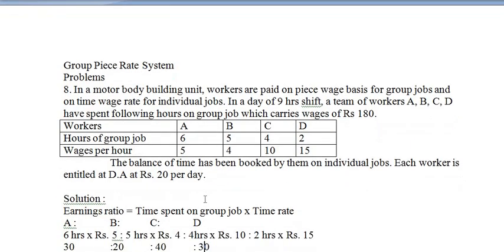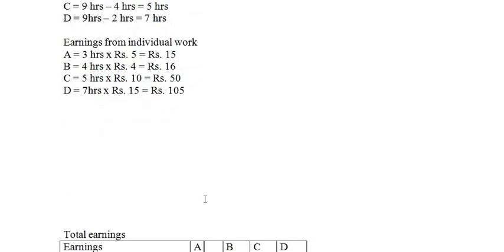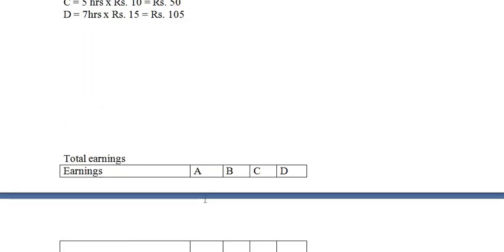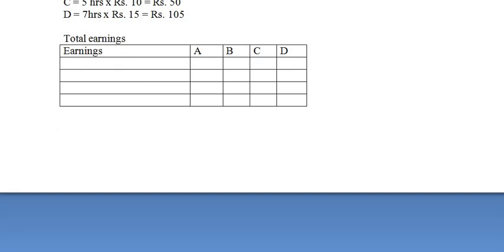Even that has to be included. Okay, now next we need to find out their total earnings. For this, you need to make 5 columns. First column is earnings. Then one column for each worker, A, B, C and D.